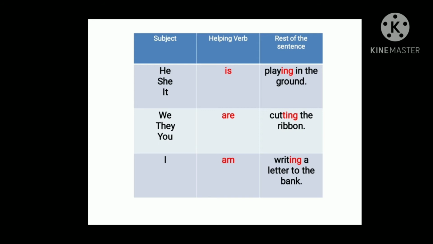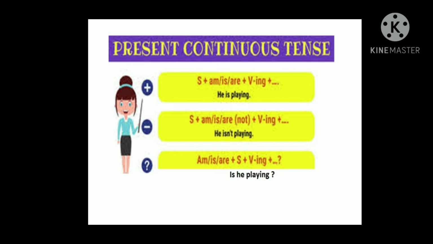Yes. Now look at the present continuous tense. How do we have to frame the present continuous tense when we talk about something positive? How do we have to frame the present continuous tense when we talk about something in negative? Negative means which we can't. Positive means which we can. And how do we have to frame the questions in the present continuous tense?